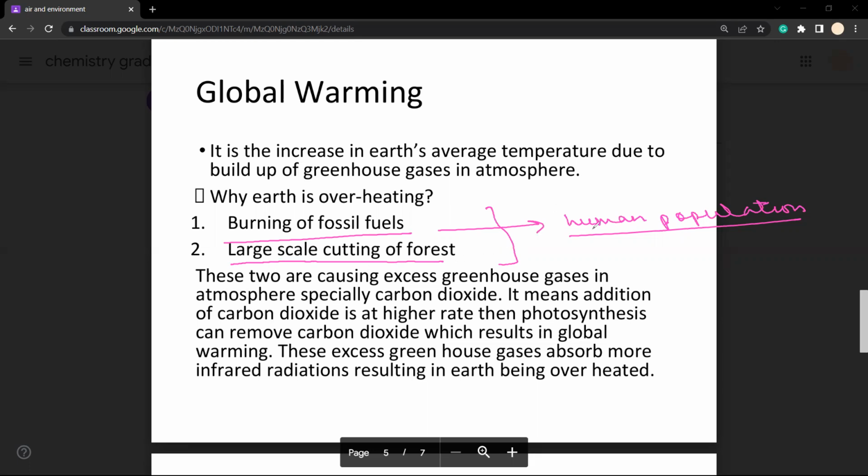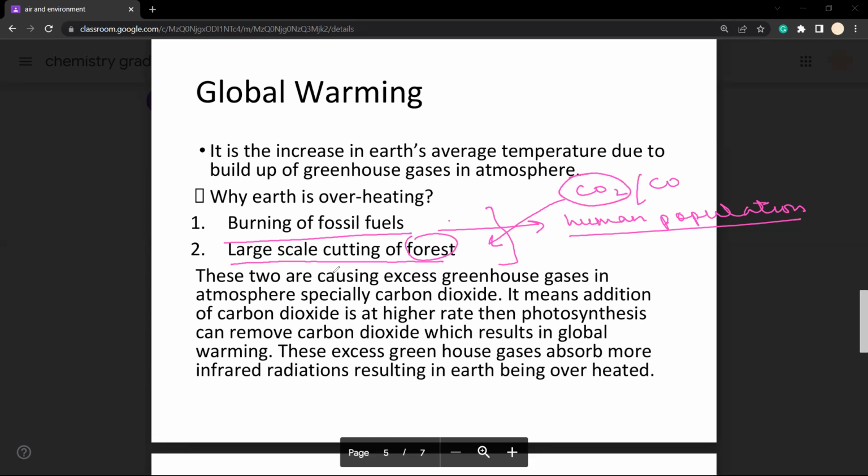यहाँ पर fuel जब आप burn करते हैं तो carbon dioxide और carbon monoxide, these are the basic gases which are liberated. अगर forest intact होते, then because of the carbon cycle, this carbon dioxide would have been absorbed by the trees during photosynthesis, and the carbon dioxide percentage could have been kept in check.